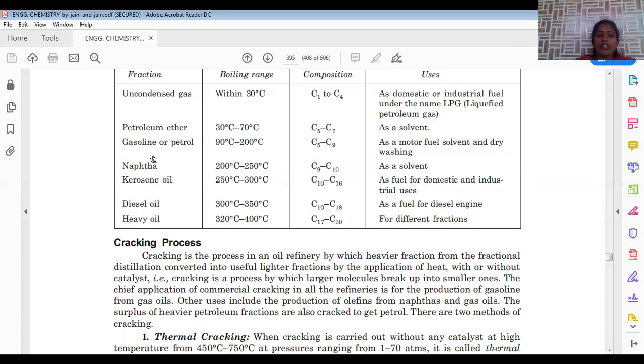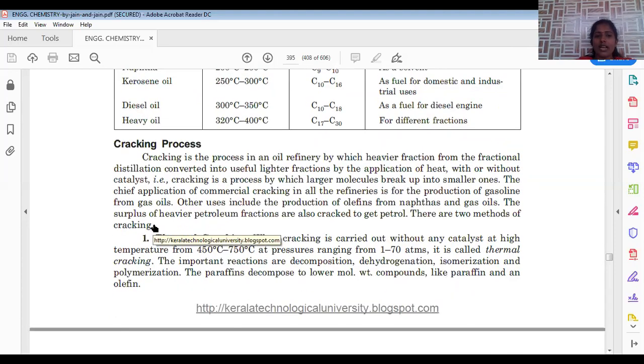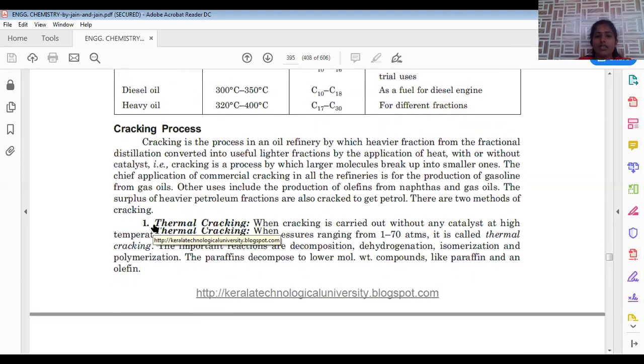So this heavy oil is further subjected to the cracking process, which is an important phenomenon. By breaking long chains into smaller hydrocarbons, we can improve the quality of petrol, and that is called cracking. Heavy oil is a very important starting material to synthesize petrol. So now we are going to discuss what cracking is and the importance of cracking.